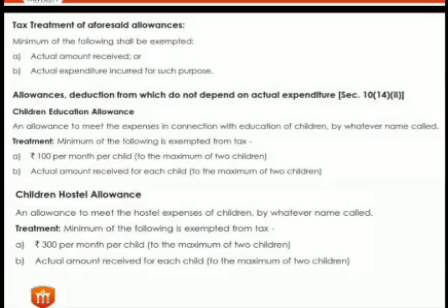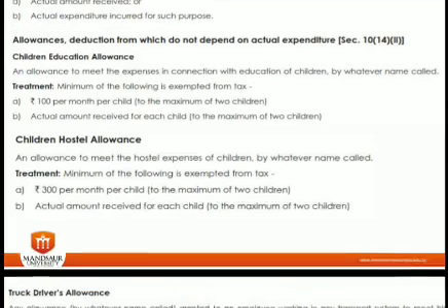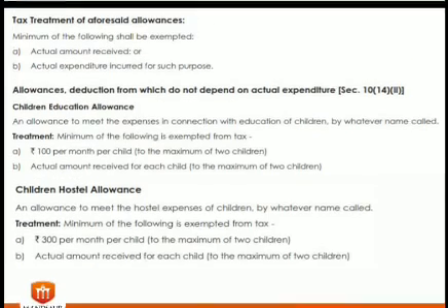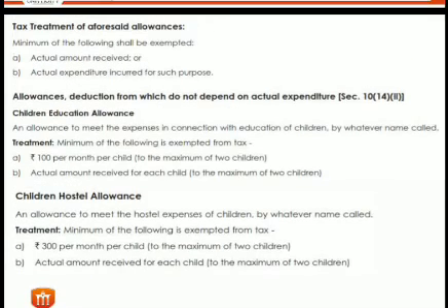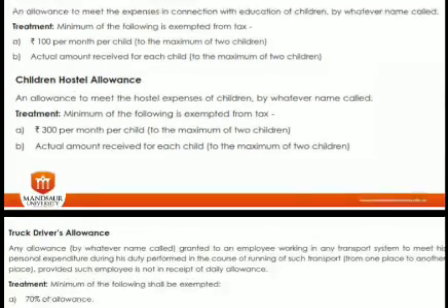right? Now there are some more allowances, that is children education allowance. This education allowance is exempted up to 100 rupees per month per child, up to a maximum of 2 children, right? And the second is children hostel allowance. This hostel allowance limit is 300 rupees per month per child, up to a maximum of 2 children. If the person has 3 children, then the exemption should be made only up to 2 children.